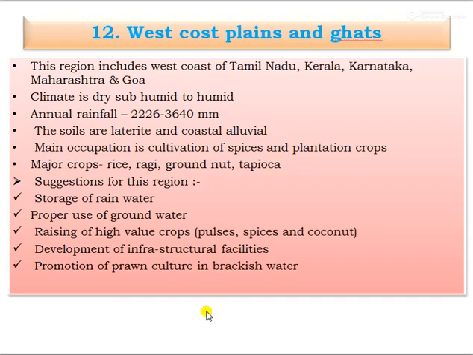Next one, that is 12, West Coast Plains and Ghats. This region includes the west coast of Tamil Nadu, Kerala, Karnataka, Maharashtra, and Goa. The climate is dry sub-humid to humid. Annual rainfall is 2,226 to 3,640 mm. The soils are laterite and coastal alluvial. The main occupation is cultivation of spices and plantation crops. The major crops are rice, ragi, groundnut, and tapioca. Suggestions for this region: storage of rainwater, proper use of groundwater, raising of high value crops like pulses, spices, and coconut, development of infrastructural facilities, and promotion of prawn culture in brackish water.